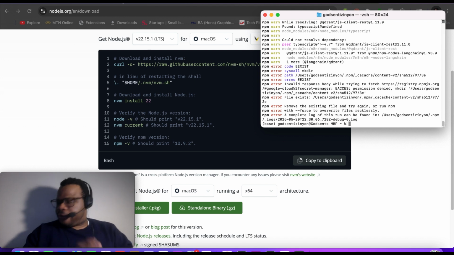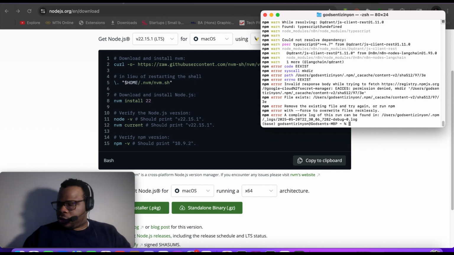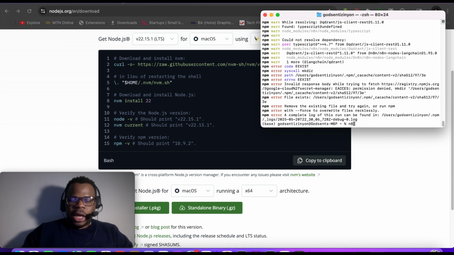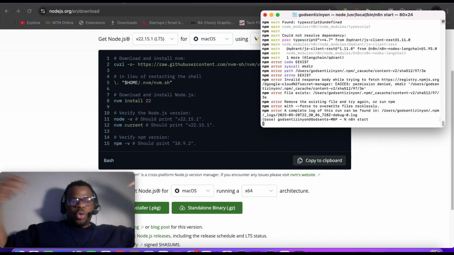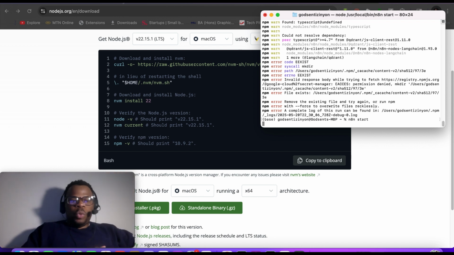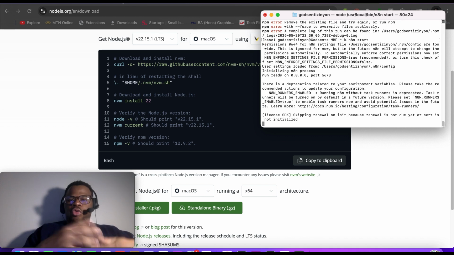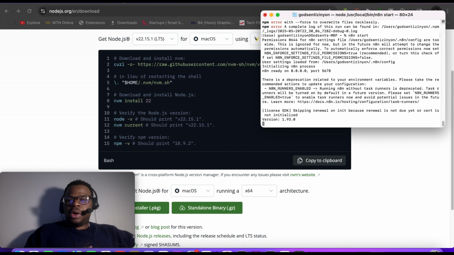And then after installing it, the next thing you want to do is create the server locally within your localhost, and to do that, you just put in n8n start, and that triggers the creation of the local server, which is the place where you would be running and creating the n8n workflows.